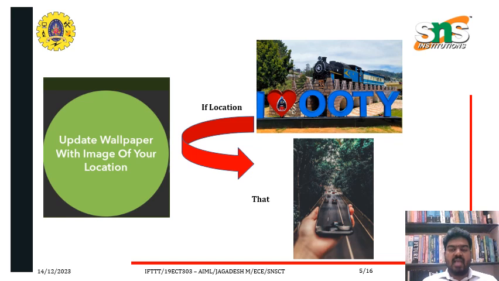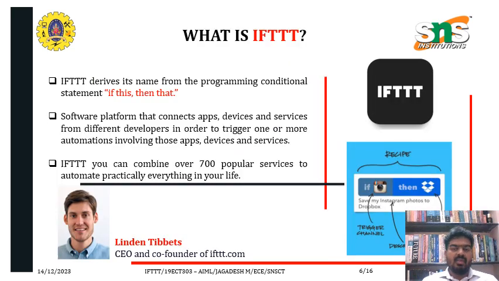So how is this happening? What is IFTTT? IFTTT derives its name from the programming conditional statement "if this then that." It is a software platform that connects apps, devices and services from different developers in order to trigger one or more automations involving those apps, devices and services.